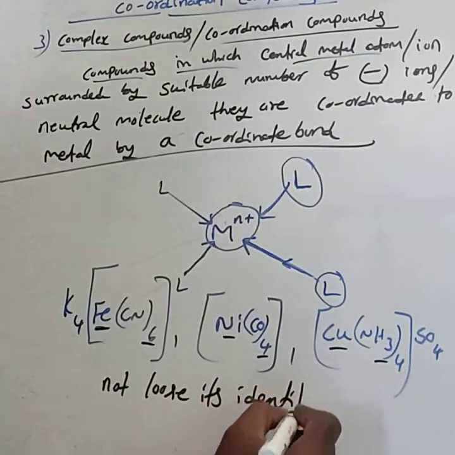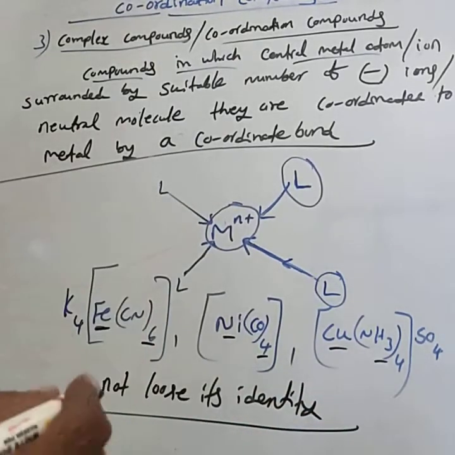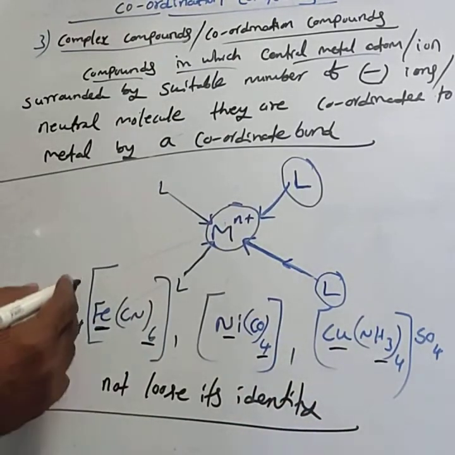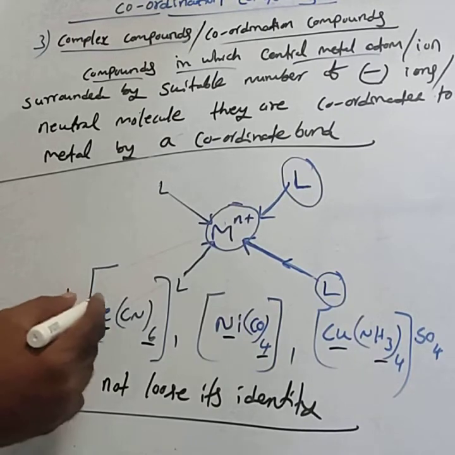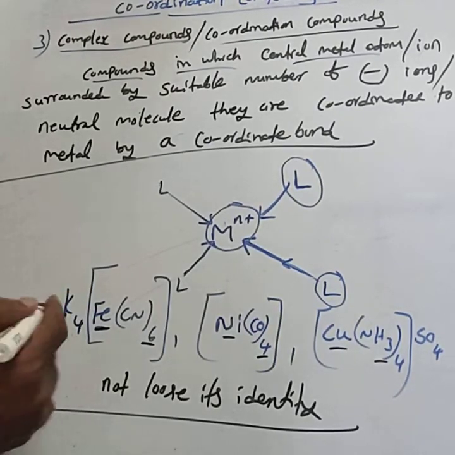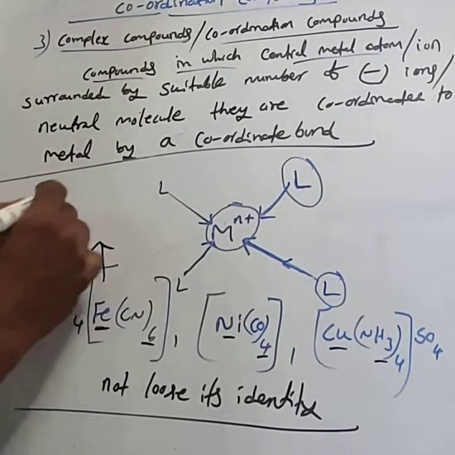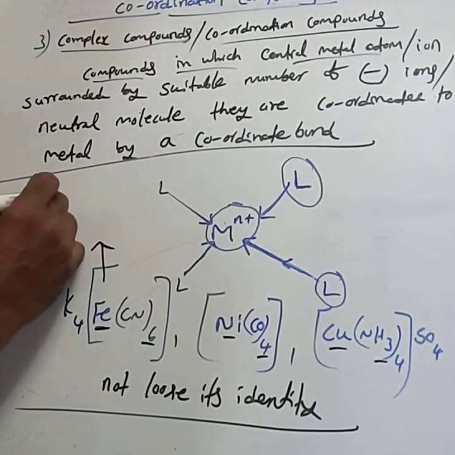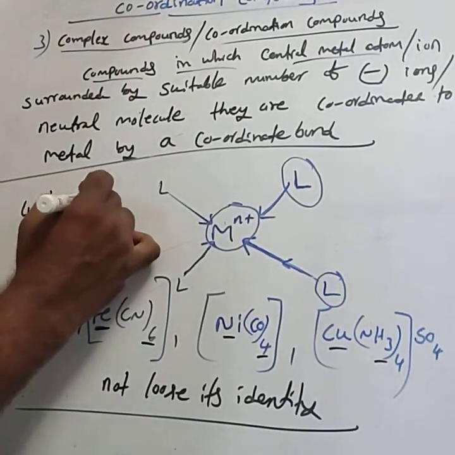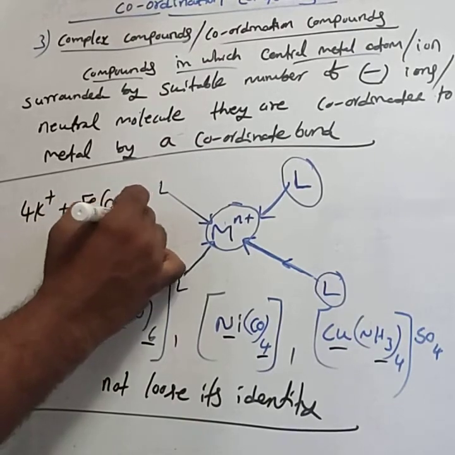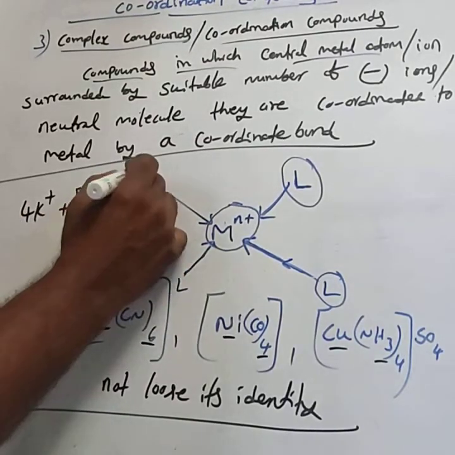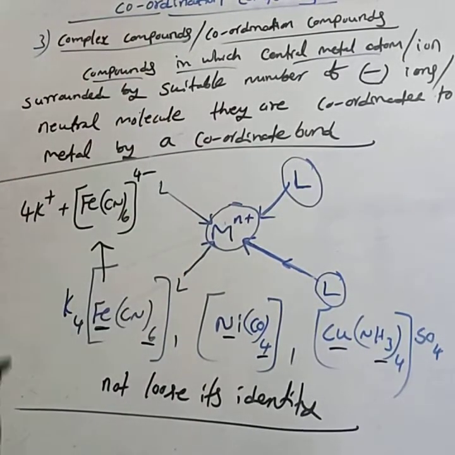Not losing identity means if you dissolve this compound in water, it forms only 4K+ ions and [Fe(CN)6]4- ion.